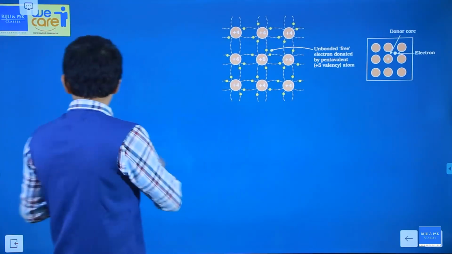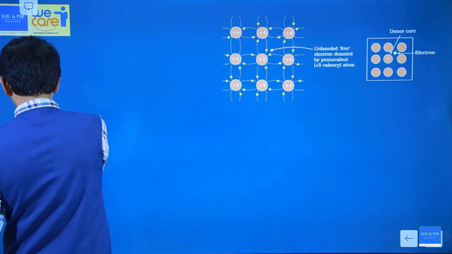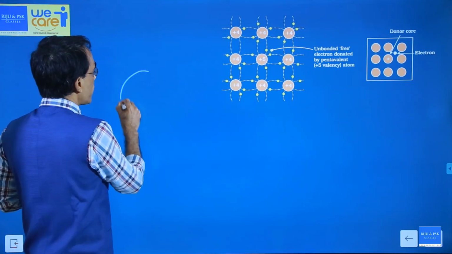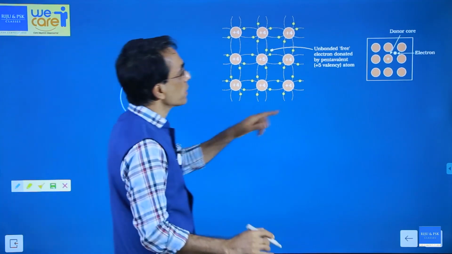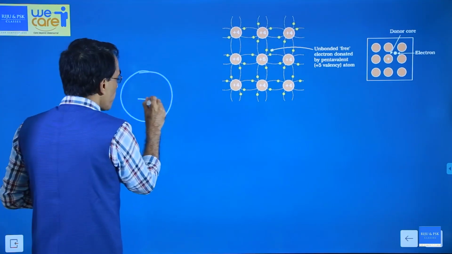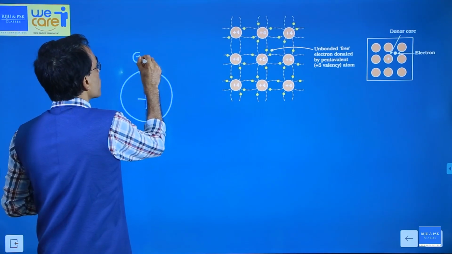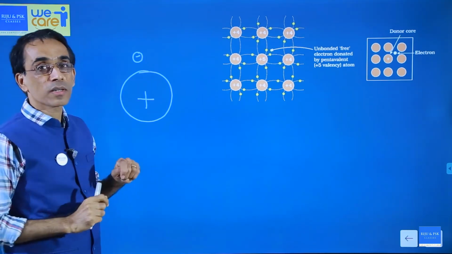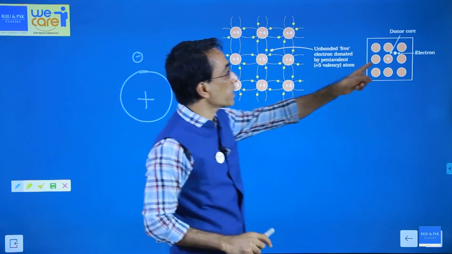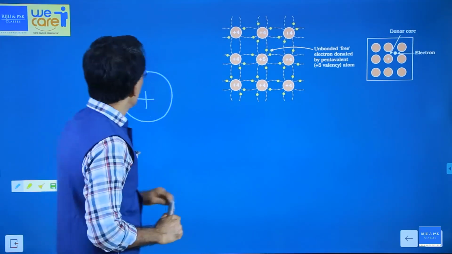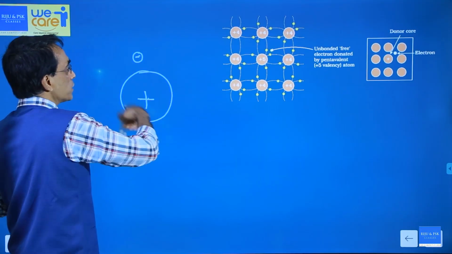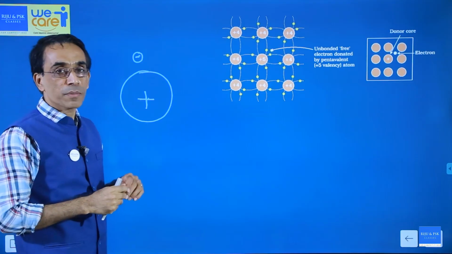I can give you one more idea. After doping, in an N-type semiconductor, as you can see here, there is a free electron and there is a core. So, there is a positive core and a free electron. This is the 5th electron. So, this is how generally we represent an N-type semiconductor. That's given in the NCERT textbook like this. Now understand that this negative charge and this positive charge tell you that the total charge is 0. The total charge of the system is 0.